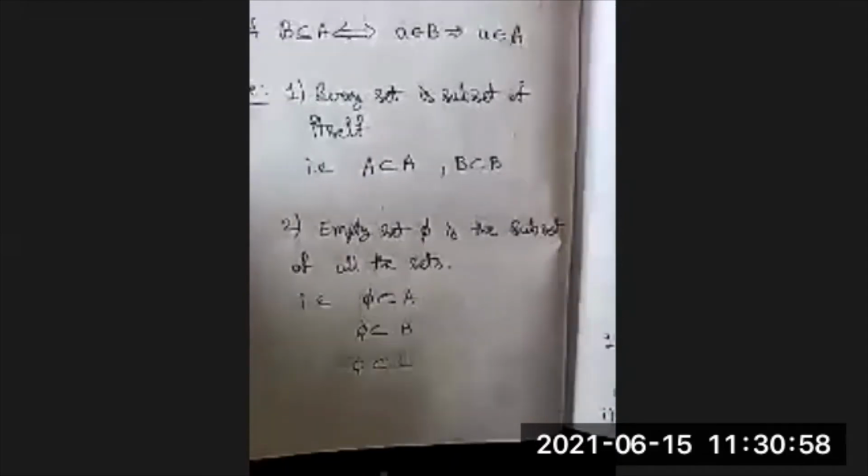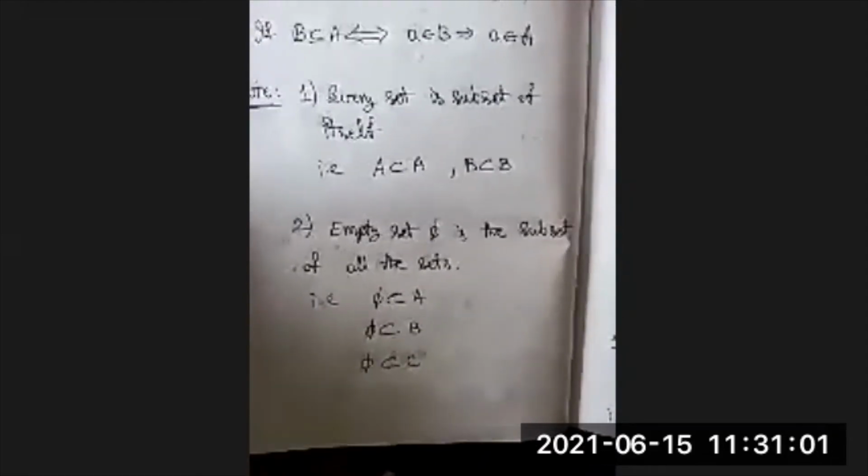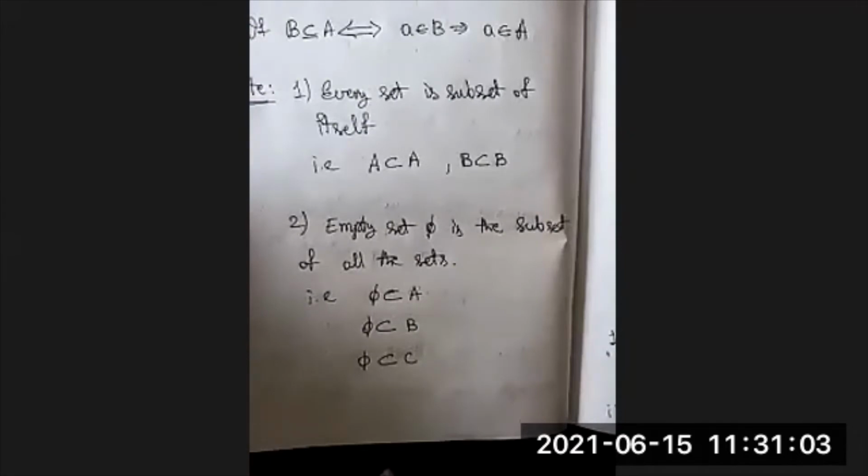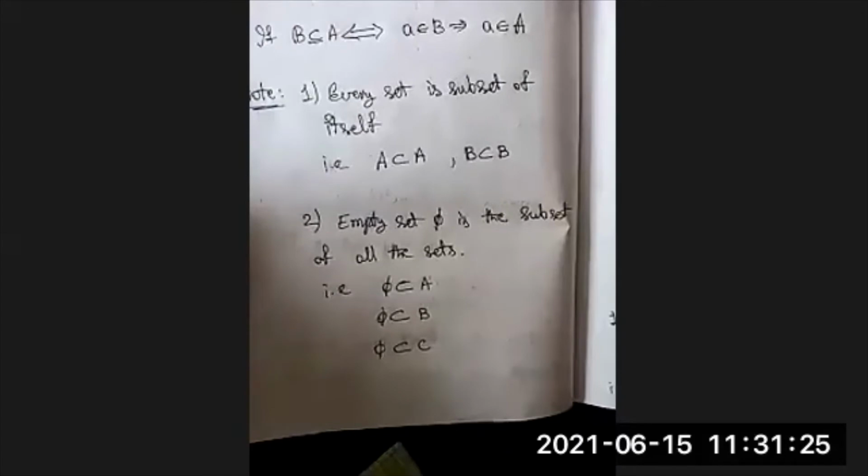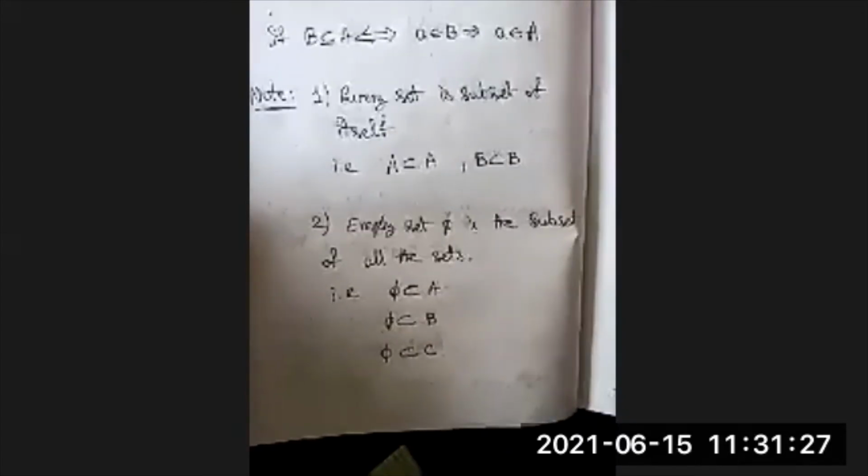The second noting point is the empty set, the null set φ, is a subset of all the sets. Since there are no elements in the null set, the null set will not contradict the definition of subset, isn't it? So φ is a subset of A, φ is also a subset of B, φ is a subset of C.